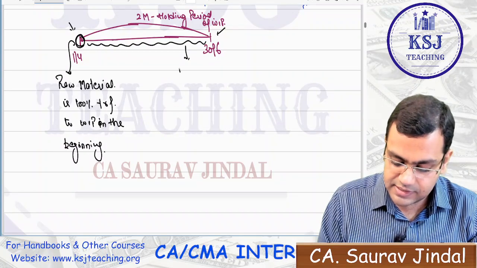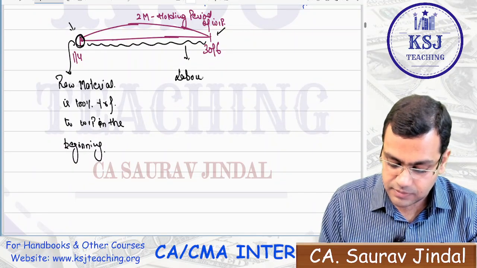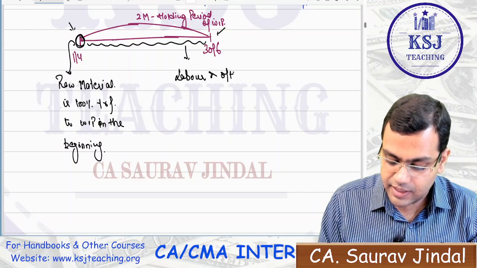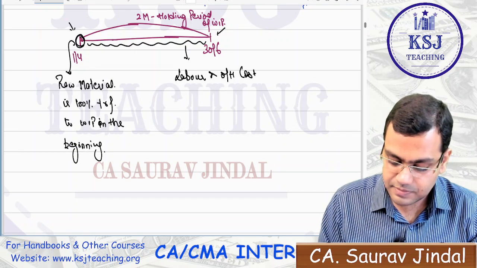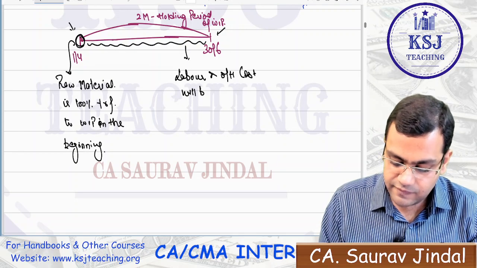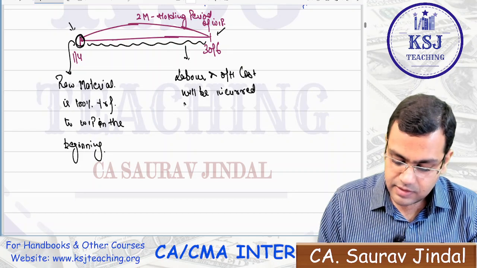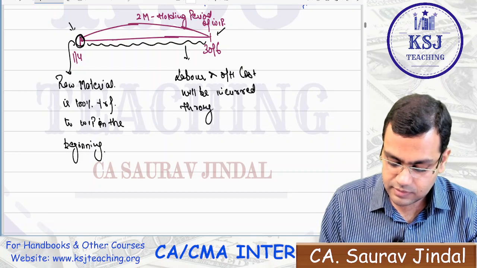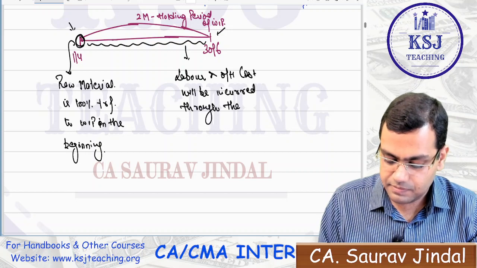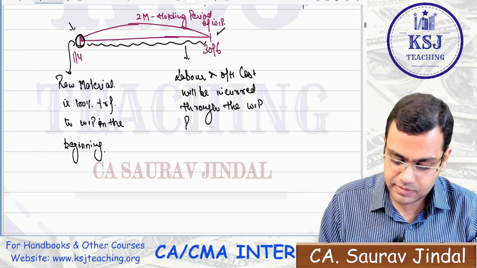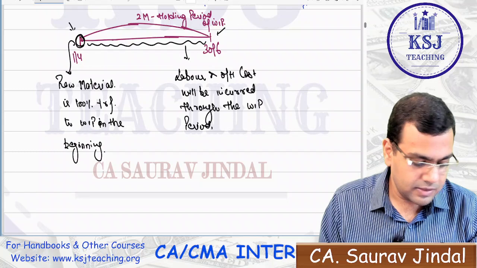So what I'm saying is labor and overhead cost will be incurred throughout the WIP period, right?